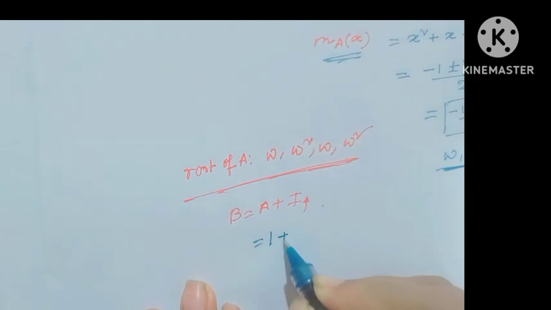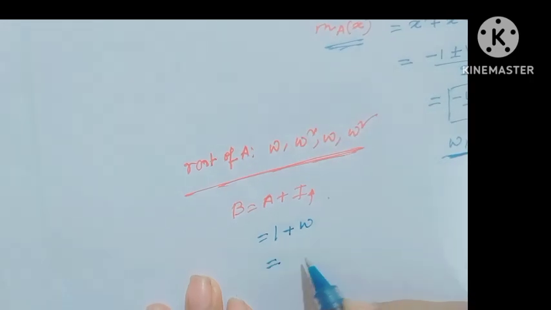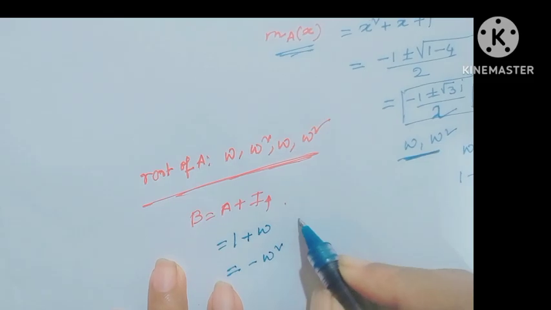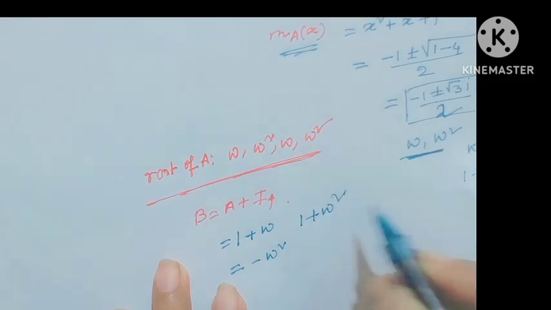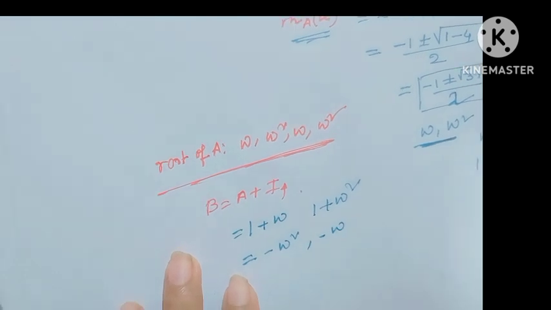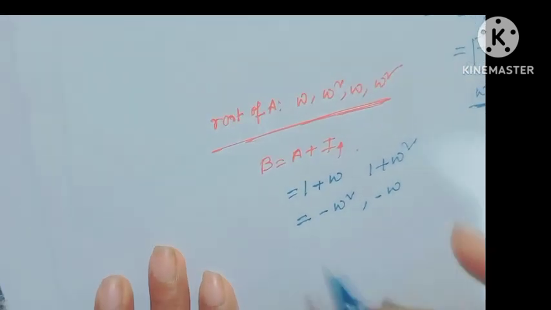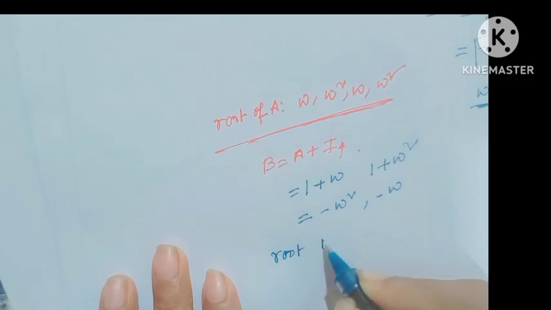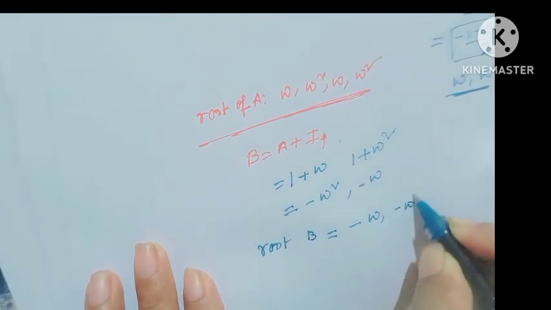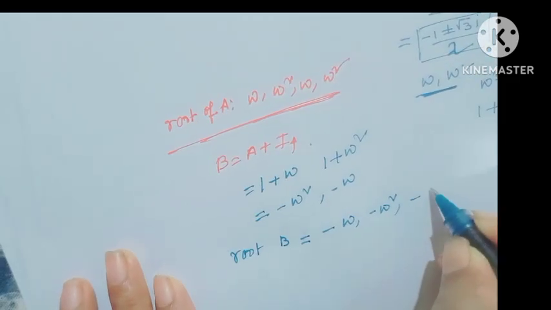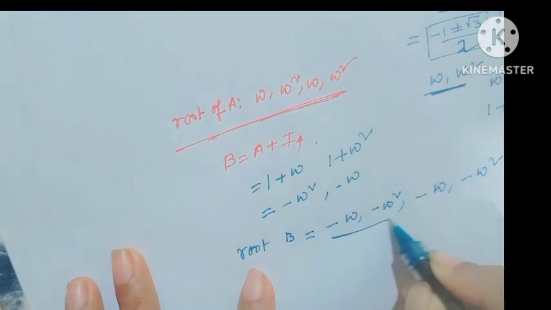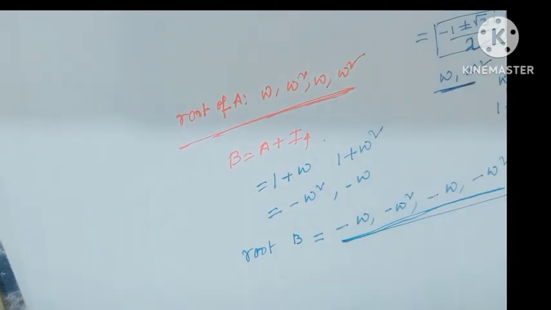This implies 1 plus omega, and 1 plus omega means minus omega squared. Also 1 plus omega squared means minus omega. Therefore, the roots of B would be minus omega squared, minus omega, minus omega squared, minus omega. This is the root of B.